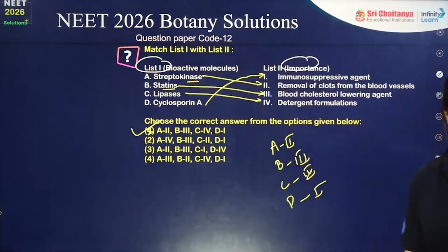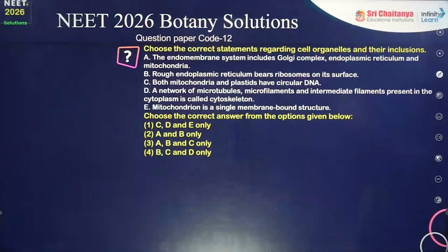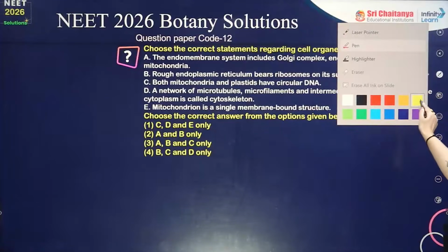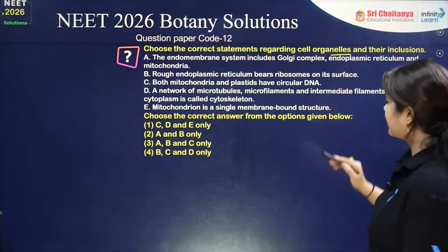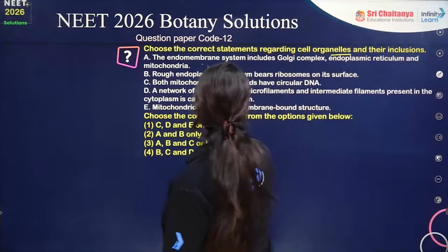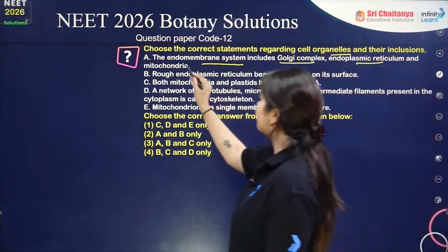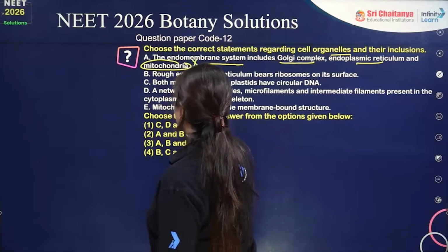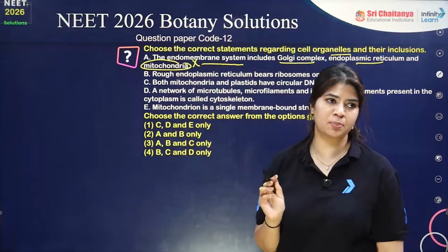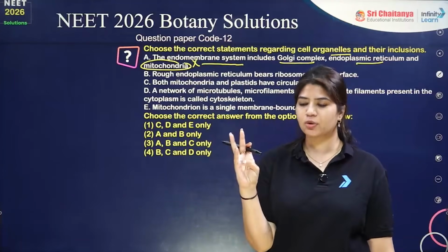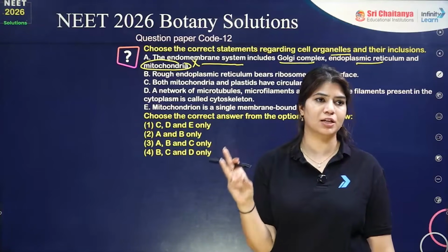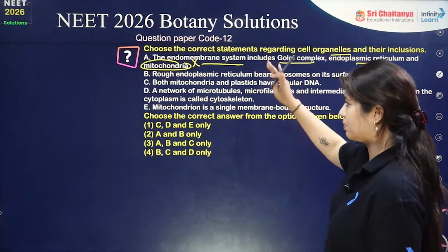Okay, perfect. Next question is, choose the correct statement regarding cell organelles and their inclusions. Okay, the endomembrane system includes Golgi complex, endoplasmic reticulum, and mitochondria is not a part of the endomembrane system. We do have endoplasmic reticulum, Golgi complex, vacuoles, and lysosomes. Mitochondria is not a part.